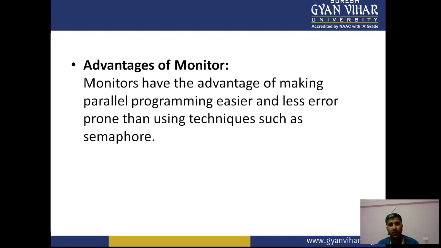If you are using the semaphore, it can be complex programming, so we can face certain kinds of errors and problems. But when working with the monitor, such problems do not arise.